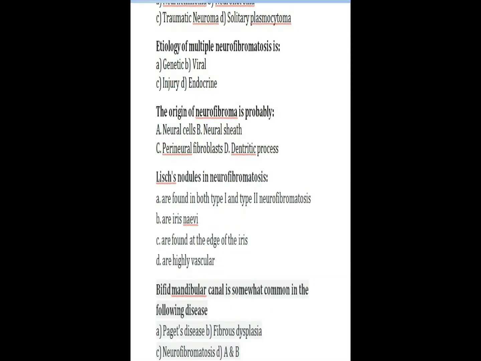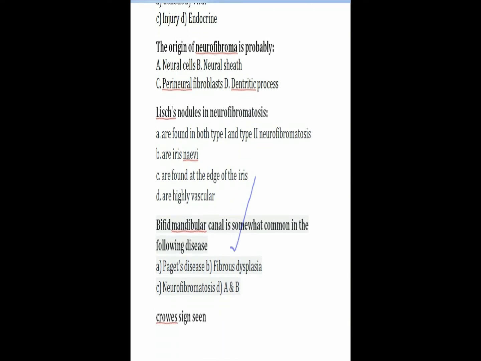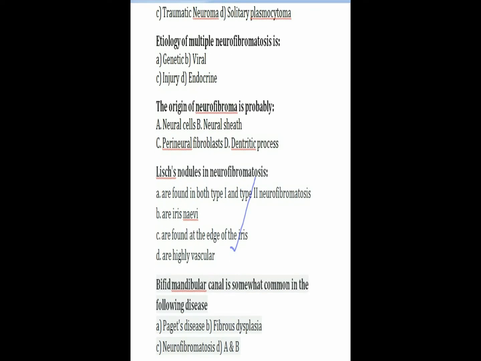So your answer will be neural cells. Now Lisch nodules are seen in neurofibromatosis. Lisch nodules in neurofibromatosis are seen at the edge of the iris. We discussed that they are translucent brown pigmentation on the iris. So the answer will be this.